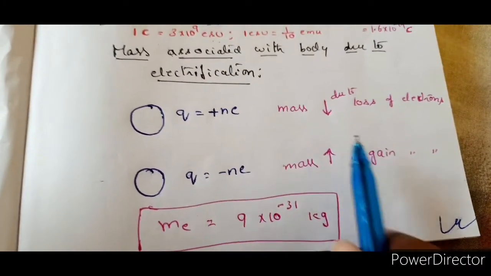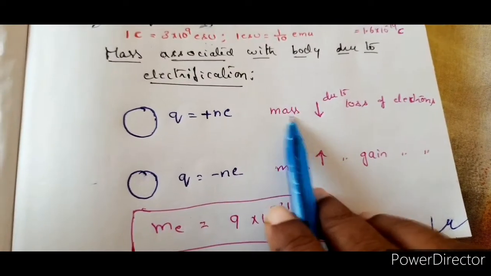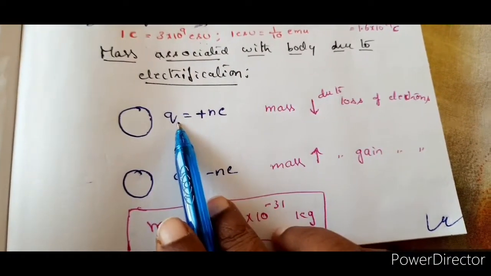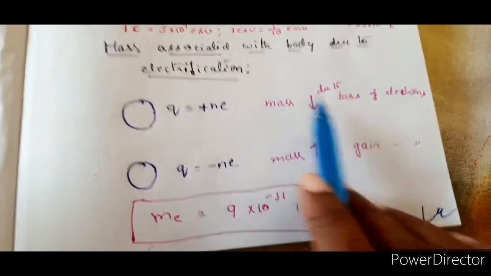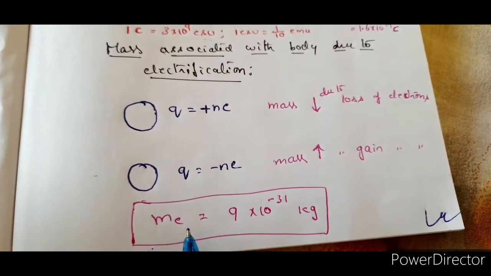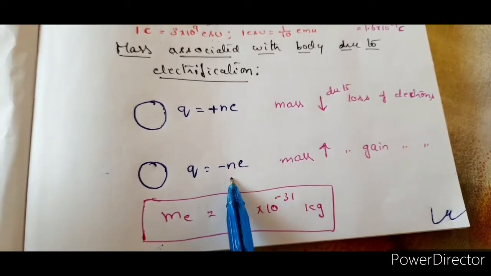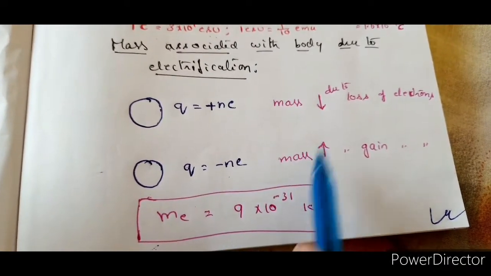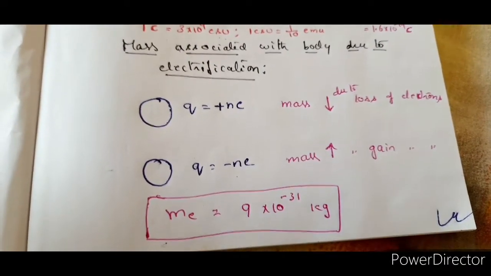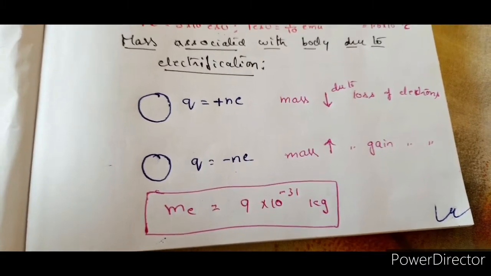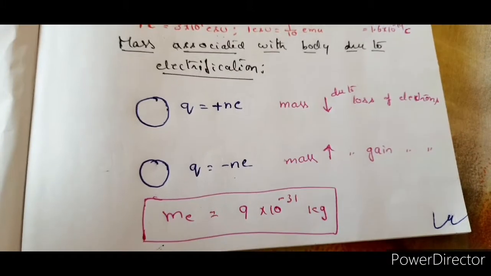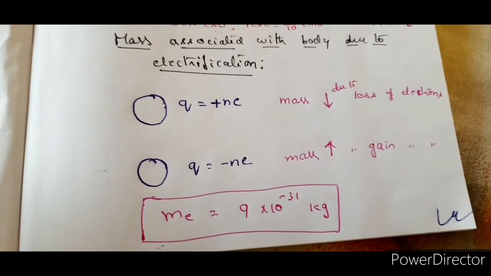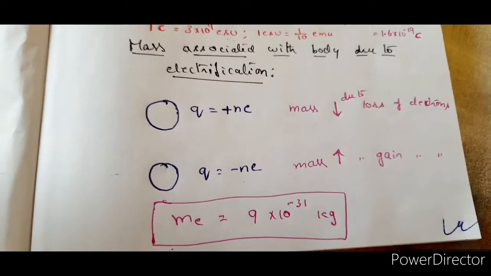So whenever a body is positively charged, its mass decreases because it is losing electrons. And whenever a body is negatively charged, its mass increases because of the gain of electrons.